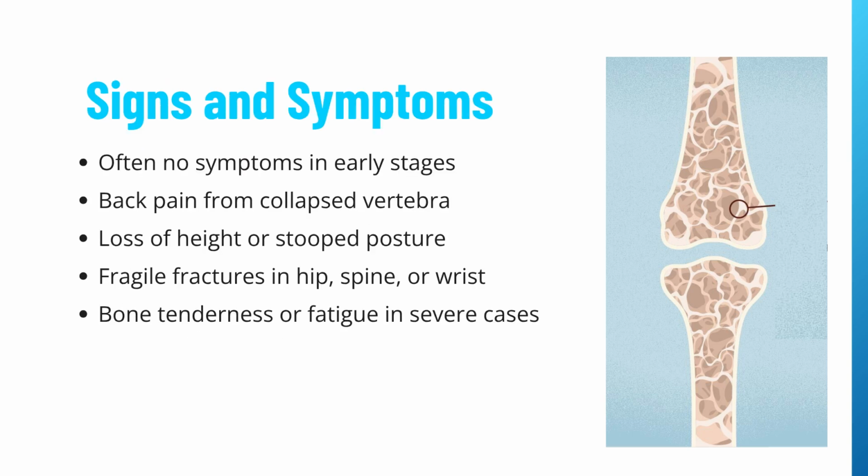In the early stage, osteoporosis has no symptoms. That's why it's often called a silent disease. But as it progresses, you may notice back pain, often caused by a collapsed vertebra, loss of height over time, a stooped posture or kyphosis, fractures that occur more easily than expected, especially in the hip, wrist, or spine, bone tenderness or fatigue in severe cases.